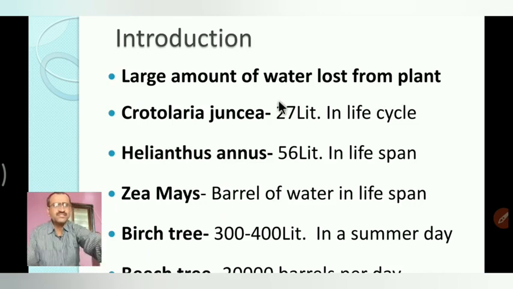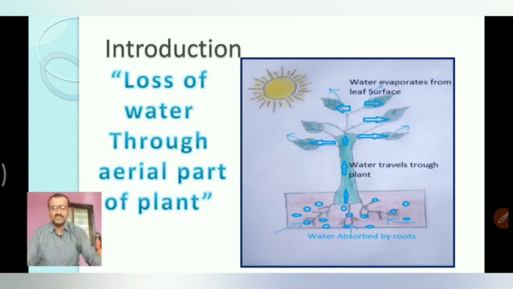In this transpiration process, the plant absorbs a large amount of water from the soil by the roots only. This absorbed water is carried to the aerial part of the plant, and only a fraction is used. If a plant absorbs 100% of water, out of that only 1 to 2% is utilized by the plant to perform various biological activities, while most of the water, 97 to 99%, is lost in the form of water vapor.